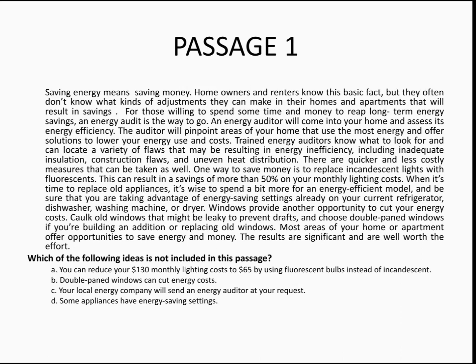Rule it out. Double paned windows can cut energy costs is mentioned in the third line from the last. So that is also not your answer. Rule it out. Your local energy company will send an energy auditor at your request is mentioned nowhere in the passage. So that is going to be your answer. And some appliances have energy saving settings is mentioned in the 12th line of the passage. So obviously the answer for this question is option C.